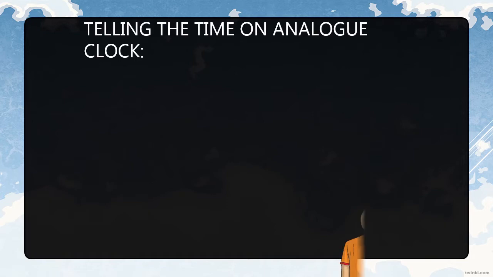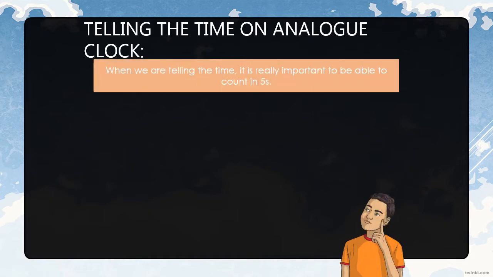Okay, my dear students. Now, telling the time on analog clock. When we are telling the time, it is really important to be able to count in fives.